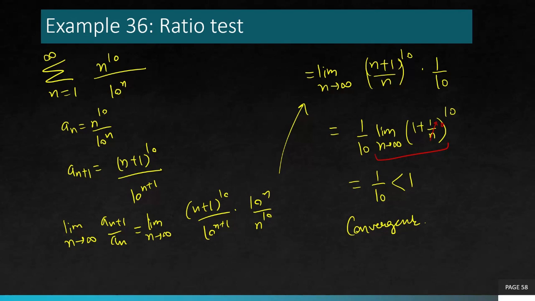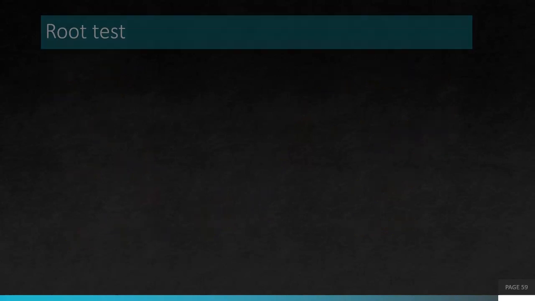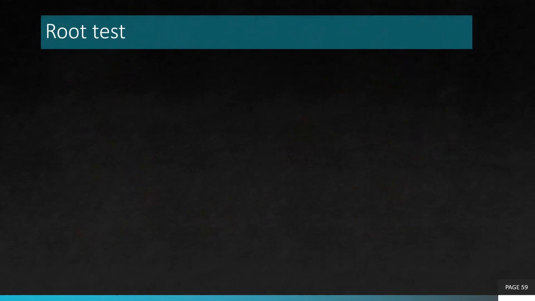So this example was included to demonstrate that it's not always the complicated factorials kind of questions that can be done using the ratio test. Questions like this can also be done using ratio test. So that was all for ratio test. And finally, now we are moving towards our next test, which is the last test for this video lecture, root test. This is also known as nth root test.